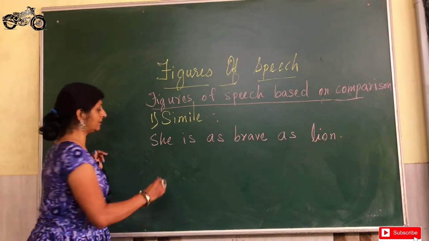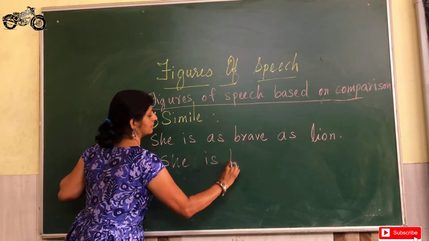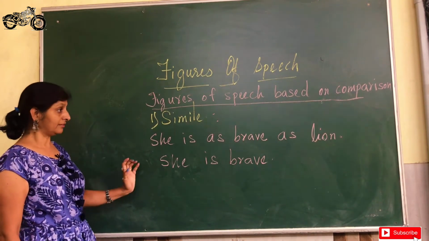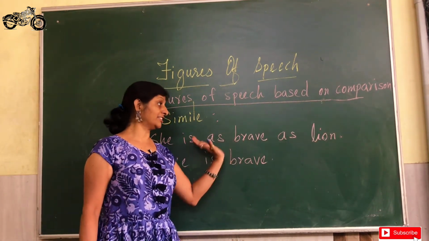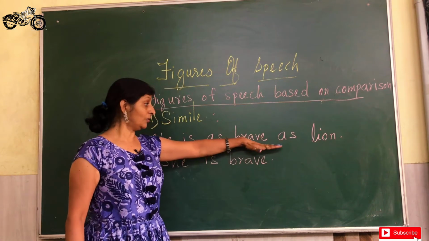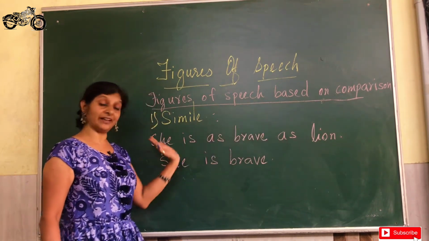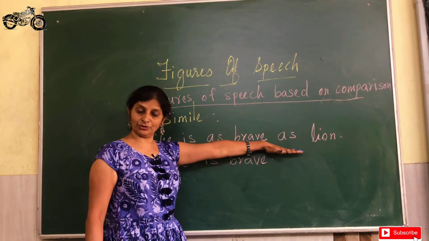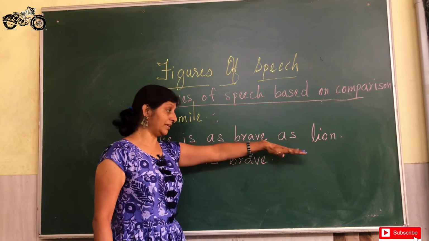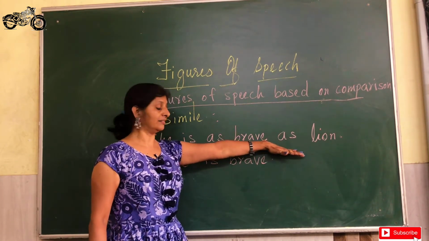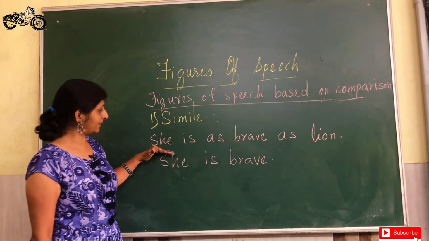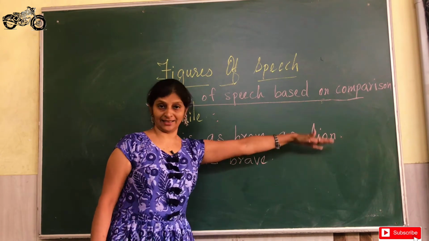What we mean here is she is brave, but when we look at it, she is as brave as lion, though the matching is very unlikely and very uncommon, still the language looks beautiful here. It makes more sense here. So, we try to make the language decorative by writing she is as brave as lion.